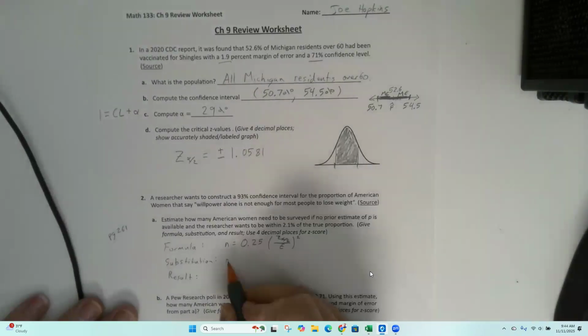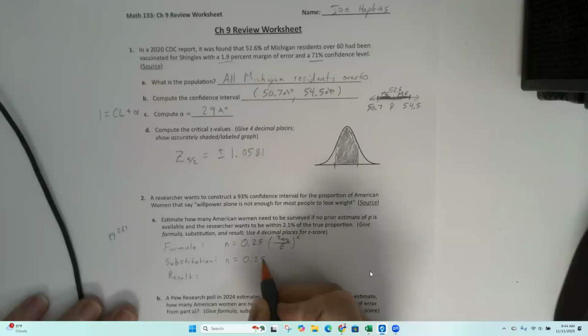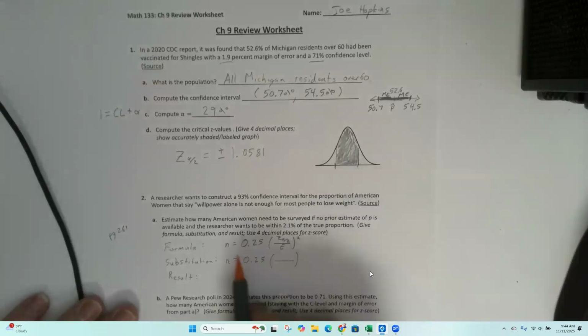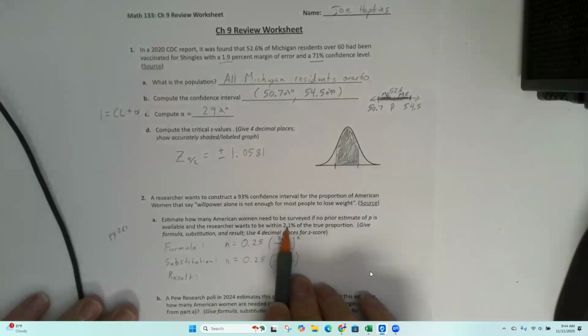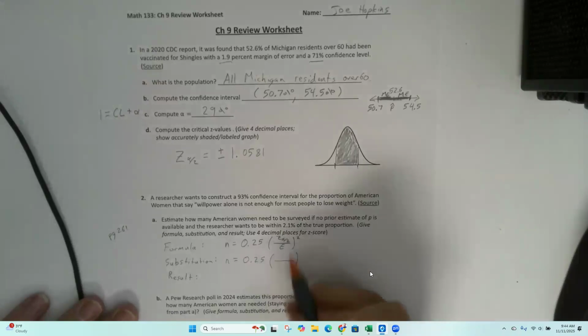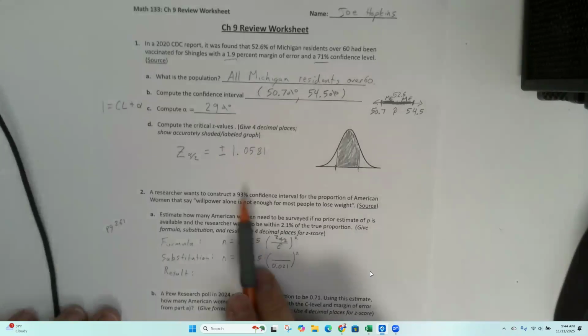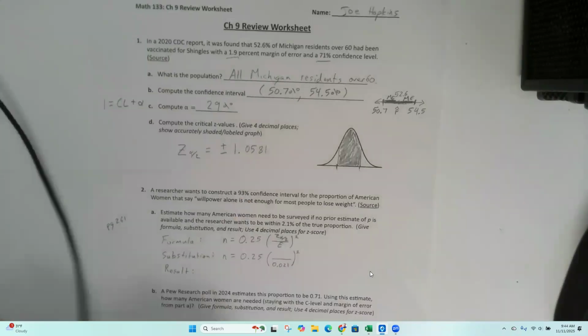For your substitution, we plug in the numbers we have. So the error rate, they want to be within 0.021. The Z alpha over 2, we're going to have to do in StatCrunch. So again, we want a 93% confidence interval.